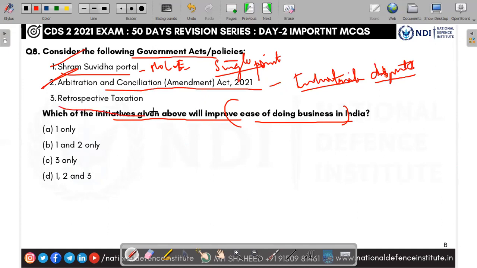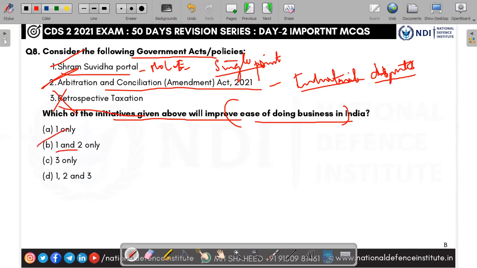See, third one, retrospective taxes. Retrospective taxes means taxes considering the past also. Whenever I ask a company to pay the taxes for the past 4 or 5 years which I failed to collect, that will never aid a business company. So retrospective taxation, we have to give tax-free retrospection. If I ask the company to pay taxes for the past years also, the company will not be motivated to come to India and do business. So this retrospective taxation cannot be the initiative.